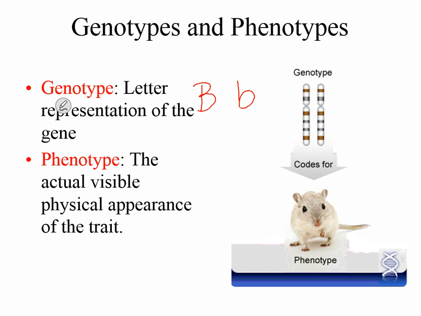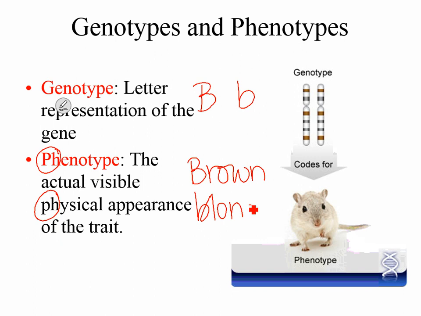It's kind of easy to remember. You have the ph in physical and the ph in phenotype, so phenotype is going to be physical. What do you physically see? This would be either the brown hair or the blonde. So that's the difference between the two. They're not that hard, especially if you remember the ph for physical and phenotype. It kind of helps aid in that.